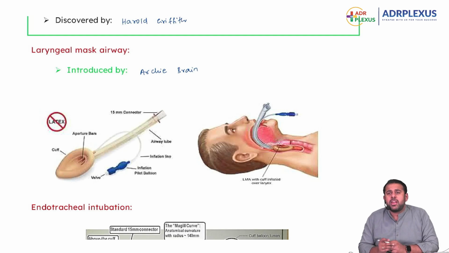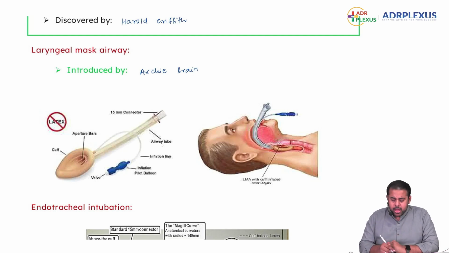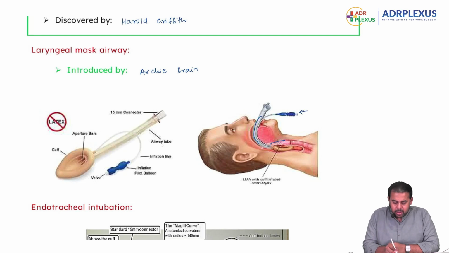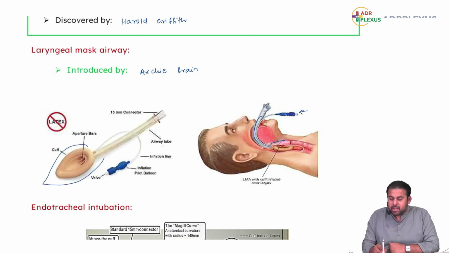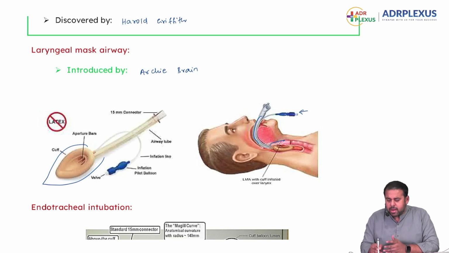We'll discuss LMA in the latter part of the day. Once we insert this LMA, it sits at the level of the larynx, and if you give air through this pilot balloon, it inflates like this and prevents leakage. In addition to the face mask and endotracheal tube, this is one more device through which we can deliver gases.